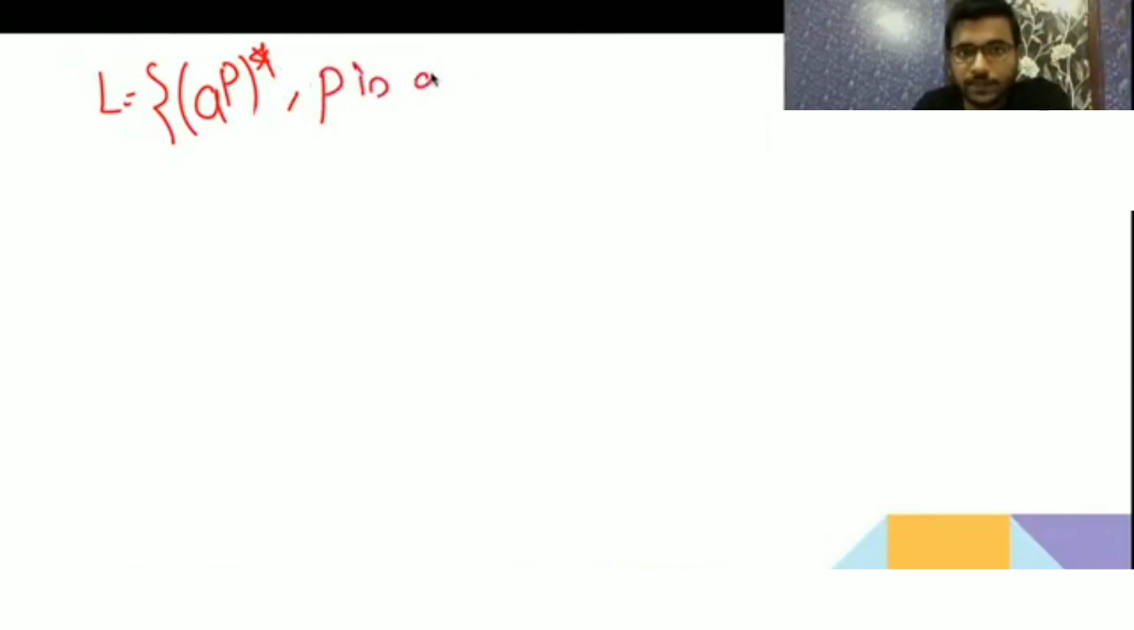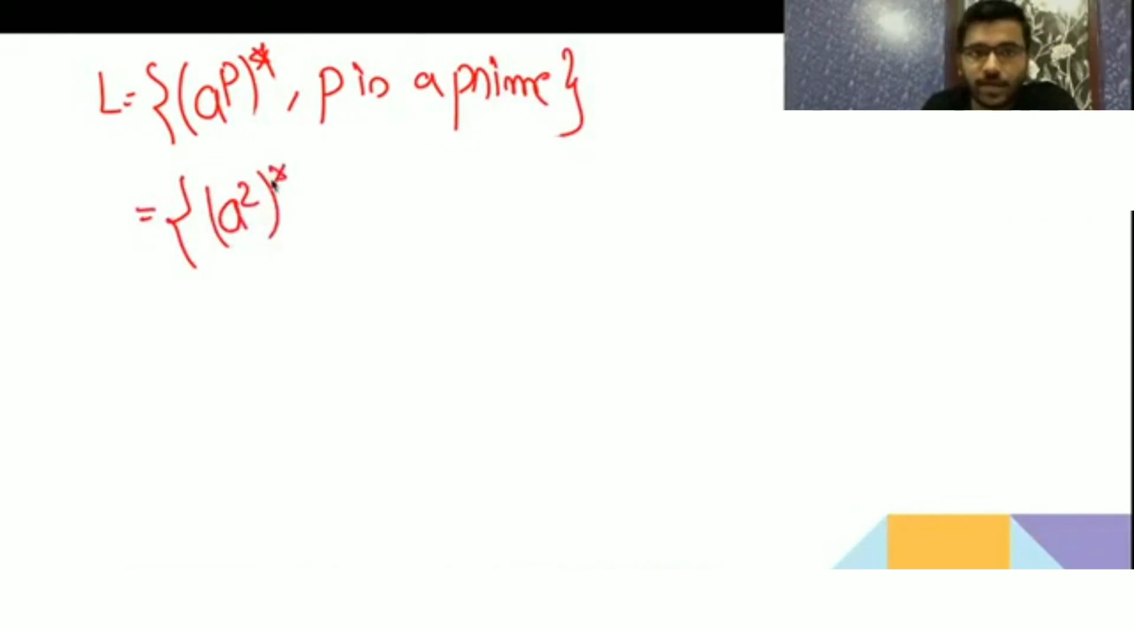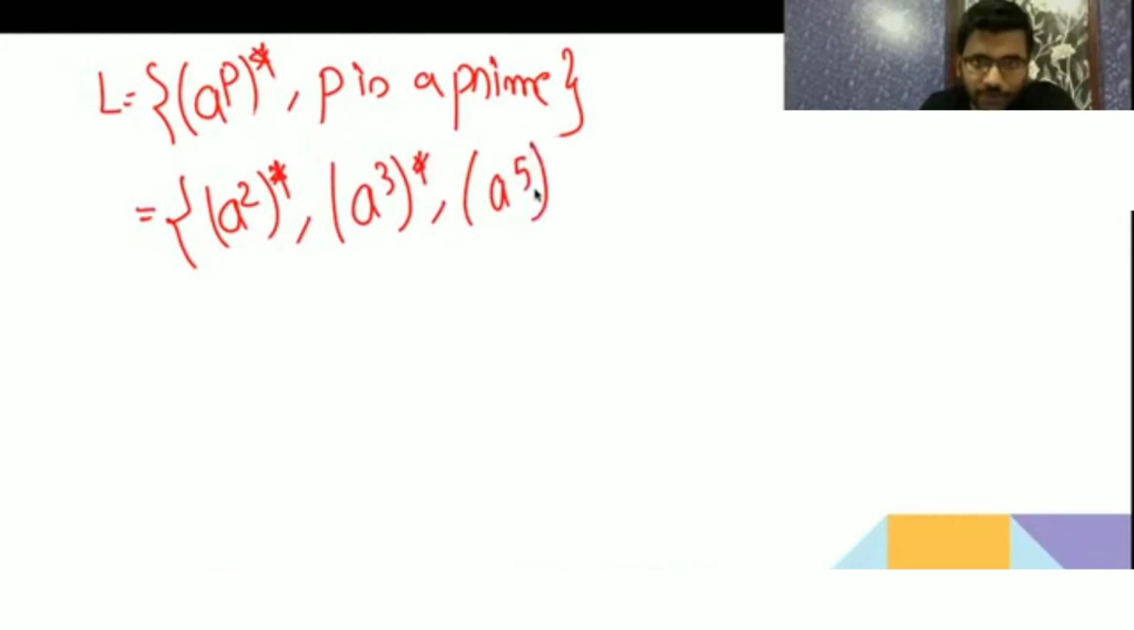E is a prime, so it's going to A2 star, then it is going to A3 star, then A5 star, then A6... not A6, A5, then A7